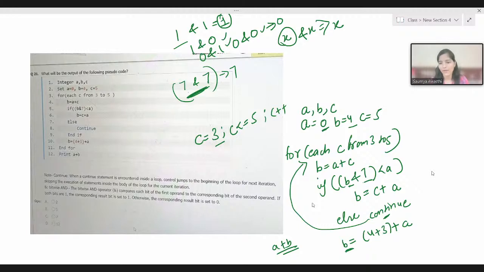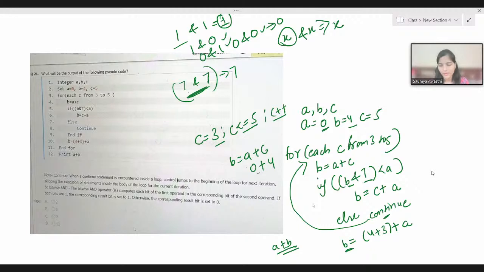So here the else part became true, so we will continue with the loop now. Now C value will be incremented to 4. 4 less than equal to 5, the condition is still true. Now B value is going to be what? A plus C. A value is as it is, that is 0 itself. So 0 plus 4. Now we are checking here if 4.